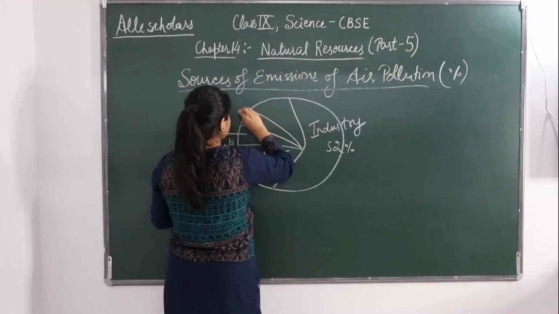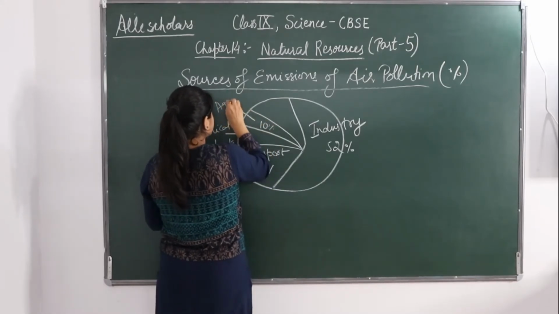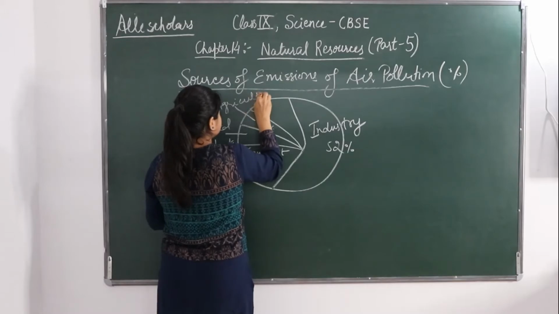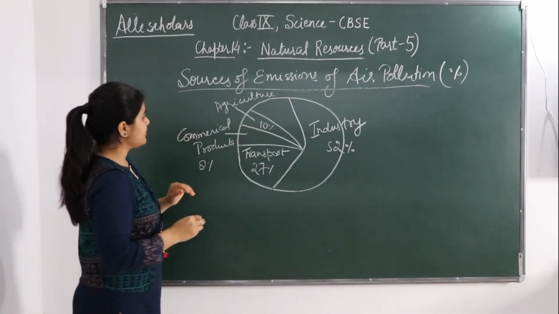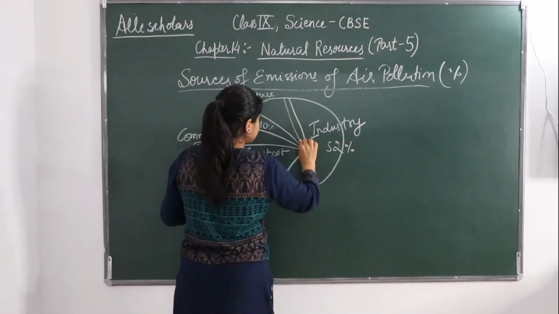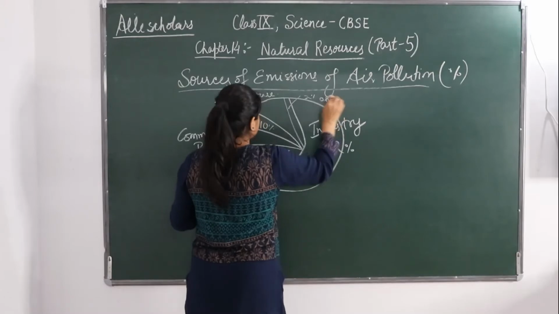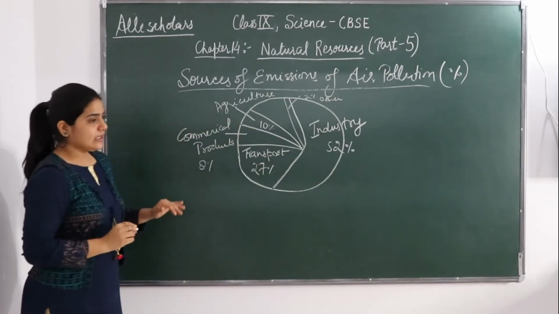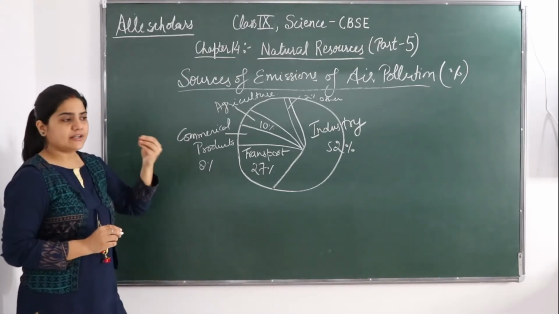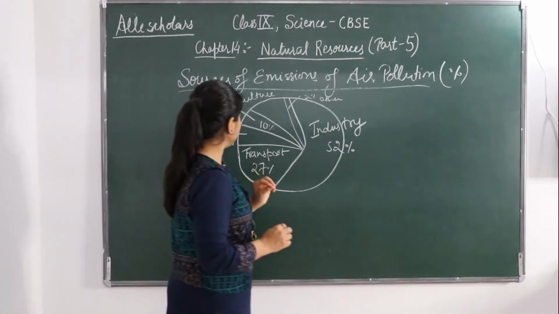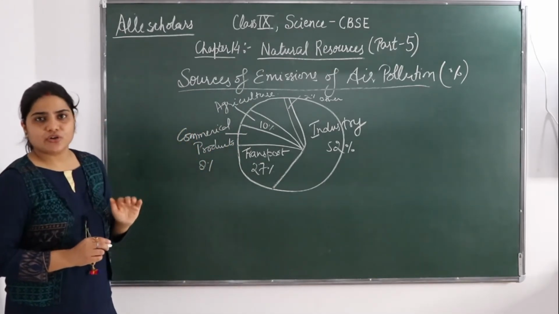10% pollution is because of agriculture. Okay, and others we will give 2%. 2% for others. Fine. So the consumer and commercial products are there, and commercial and residual heating is 1%. So this is all the ratio of the sources of emission of air pollution.